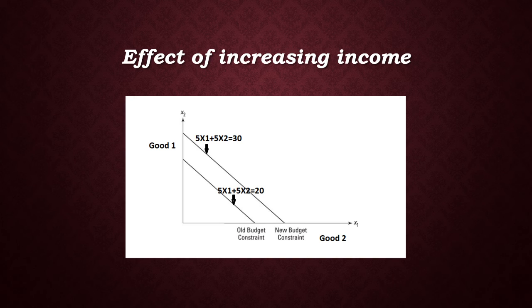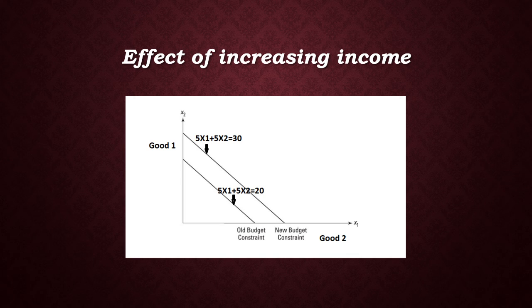Then the new budget line equation will be 5x1 plus 5x2 equal to 30 instead of 5x1 plus 5x2 equal to 20. When income increases from rupees 20 to 30, the budget line shifts parallel to rightward.